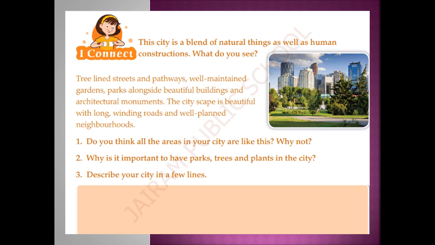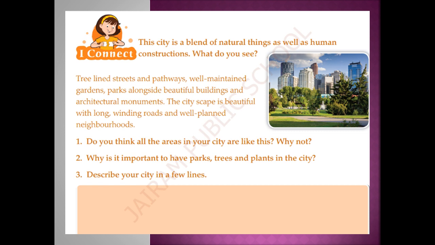So usually when we go to a place, we may see well maintained trees or well maintained buildings. I don't believe that we can see both things in one place. It is very rare. Am I right? Exactly. So now let us discuss tree lined streets and pathways, well maintained gardens, parks alongside, beautiful buildings and architectural monuments.